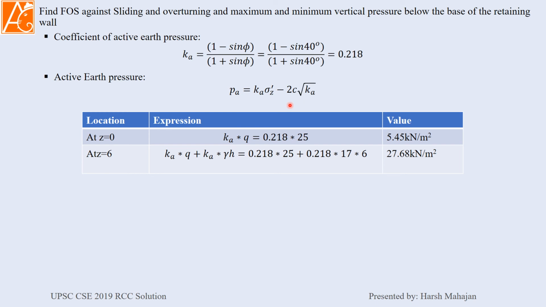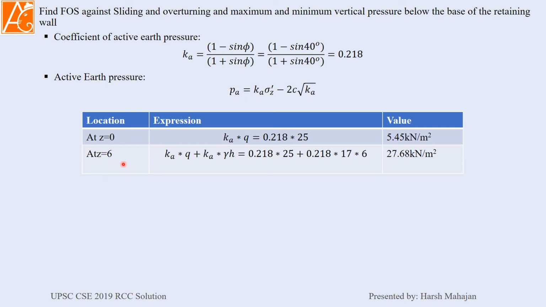Now c is 0. We are only given phi and cohesionless soil is considered. At location z equals 0, at the top of the retaining wall, only surcharge is there. So surcharge will be multiplied by Ka, which gives the value 5.45 kilonewton per meter square.